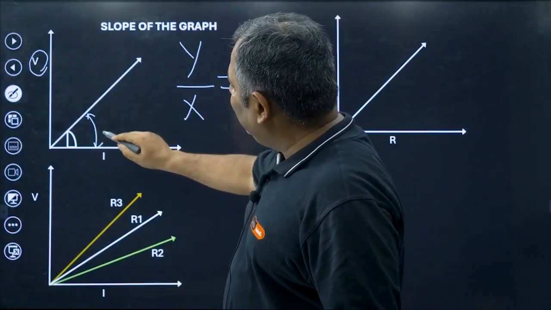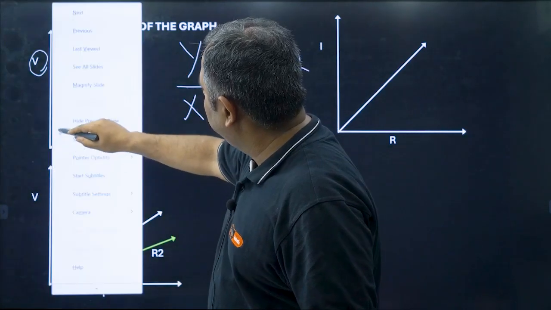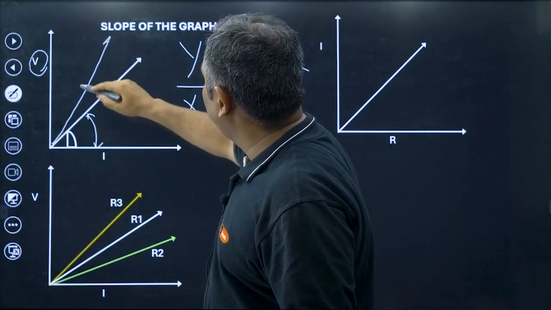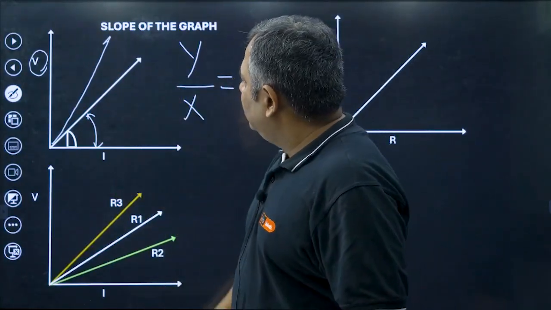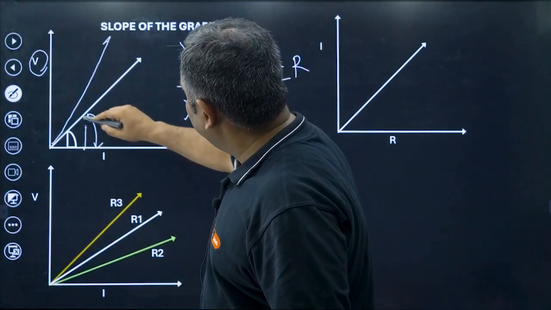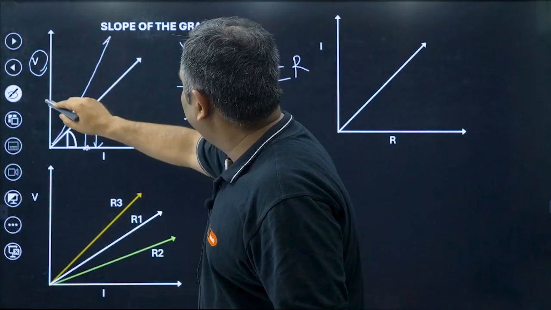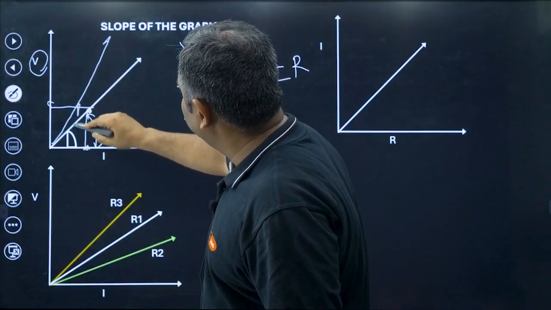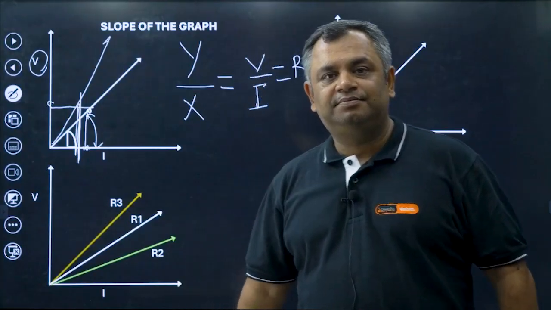So if I have to increase this angle, I need to make this sharper. If I make this sharper, then the value of I, which was here at this voltage, if I increase this, the I changes, right?